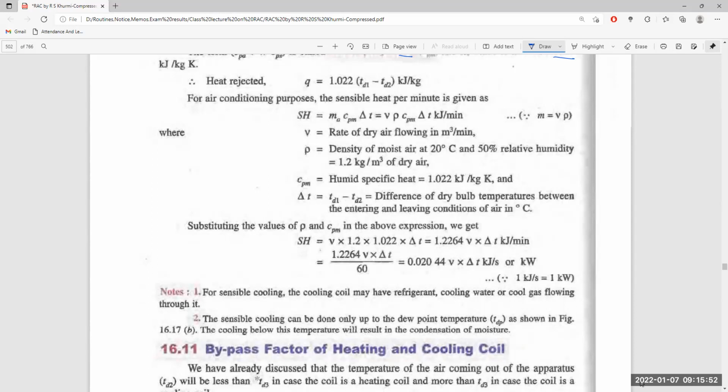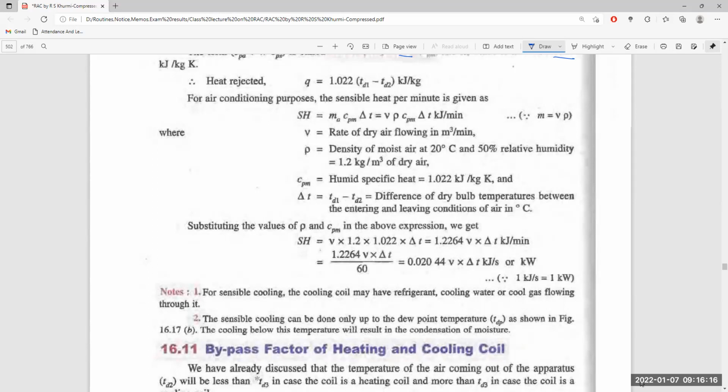That is the relative humidity. When we say 50% saturated, it means not fully saturated, but carrying half of the moisture which would be present in the fully saturated state. So at a temperature of 20 degrees Celsius and 50% humidity, the density will be 1.2 kg per cubic meter.